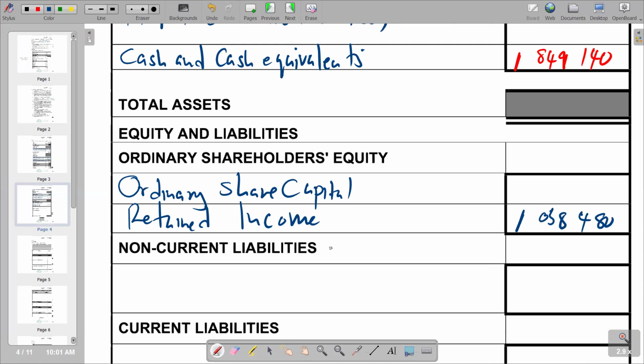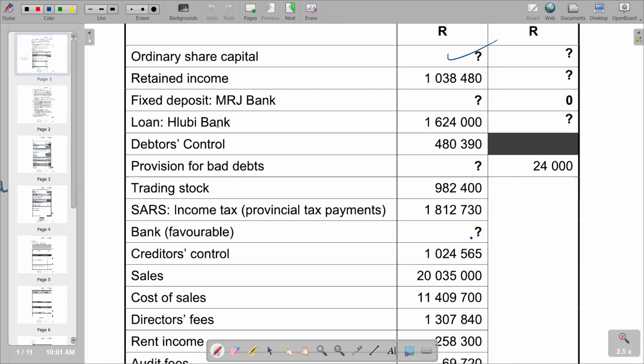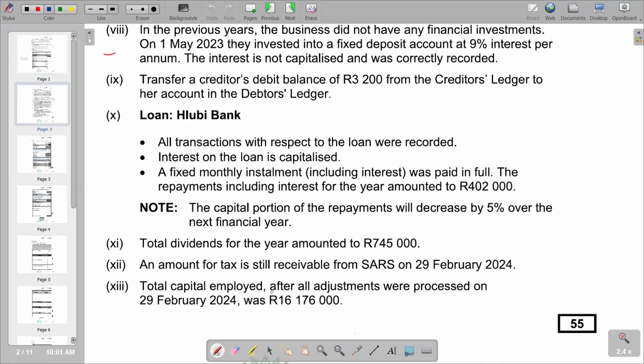And then we go down to our non-current liabilities. For non-current liabilities, we go to the information that we have in the list of balances. We are given the loan balance is 1,624,000. But if you go to the information, we might have an adjustment for current portion of loan.